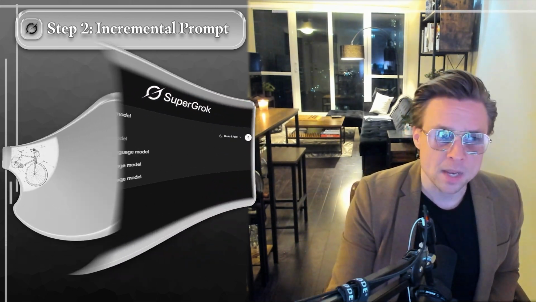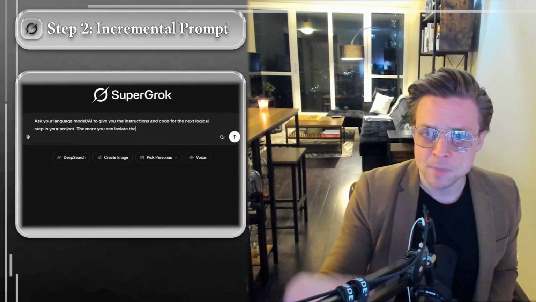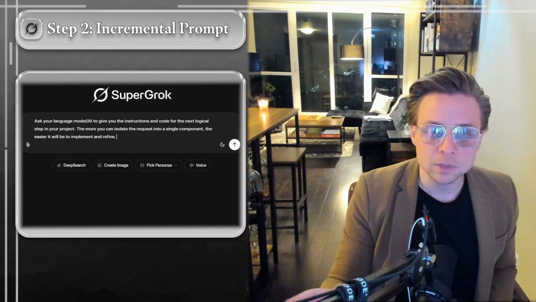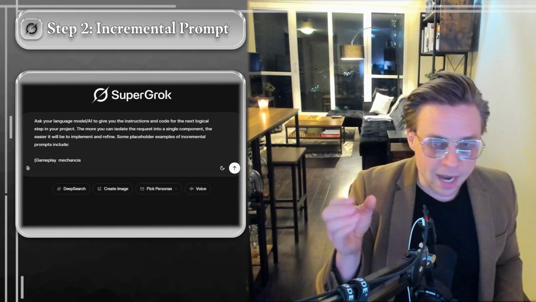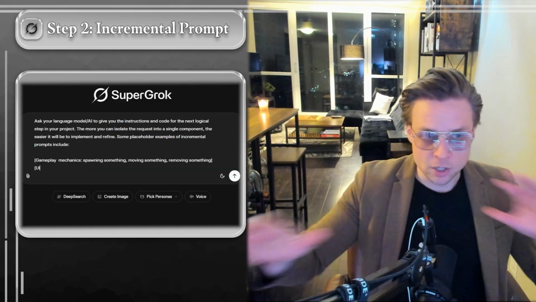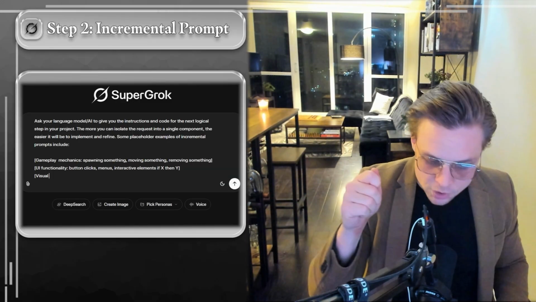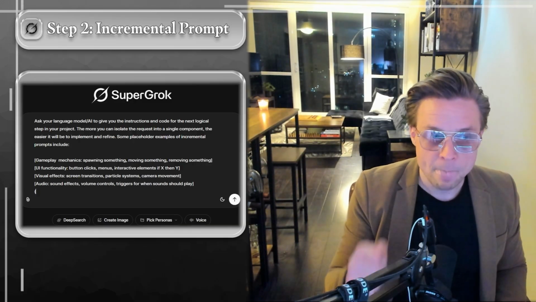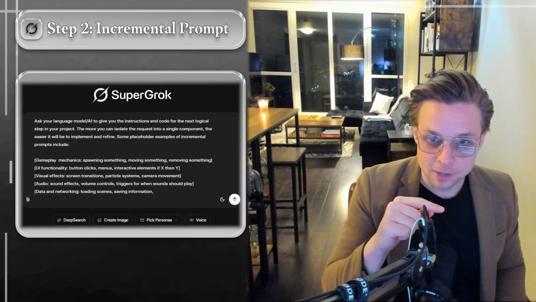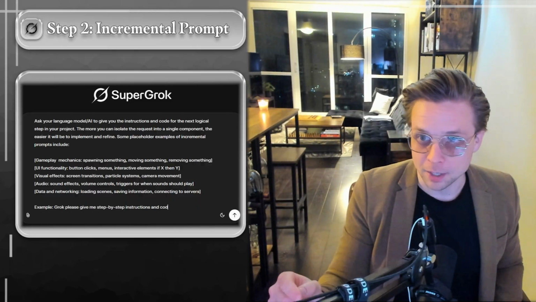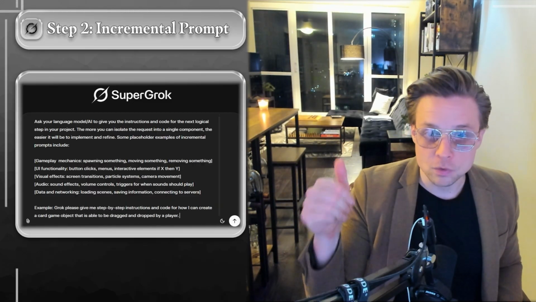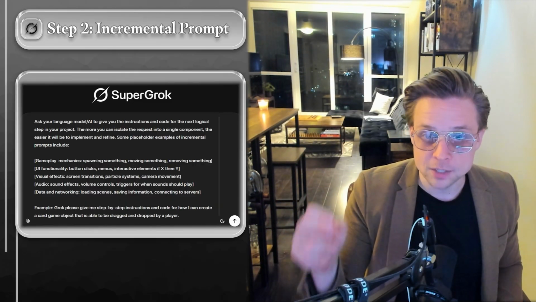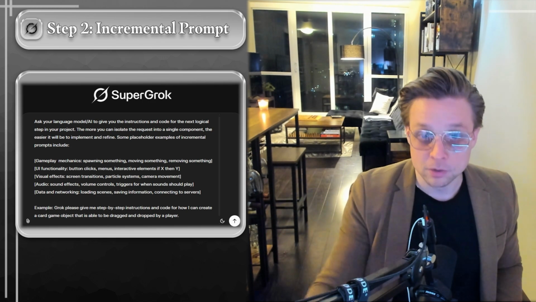And the key here is not necessarily that it has to be small. It can be a big ask. It can be a big piece of code, but it should really be contained. It should be isolated to just one piece at a time. You shouldn't be trying to do multiple pieces all at once. You want to distill down, as simply as possible, the easiest, most self-contained prompt that the language model can do. So you're going to put that in your doc, add that into the language model, and ask it to give you the instructions and the code to implement your next incremental prompt, and see what the language model gives you.